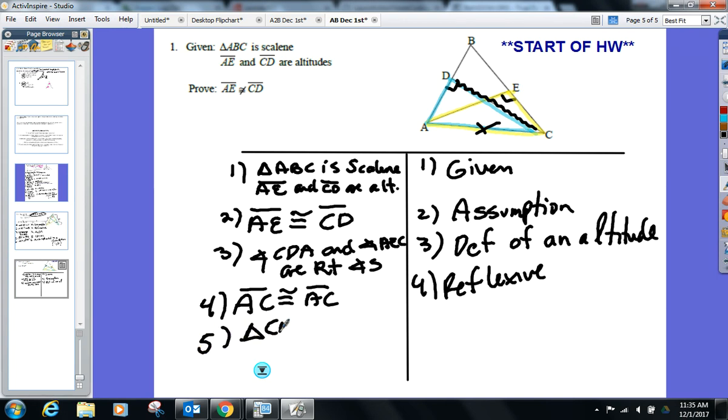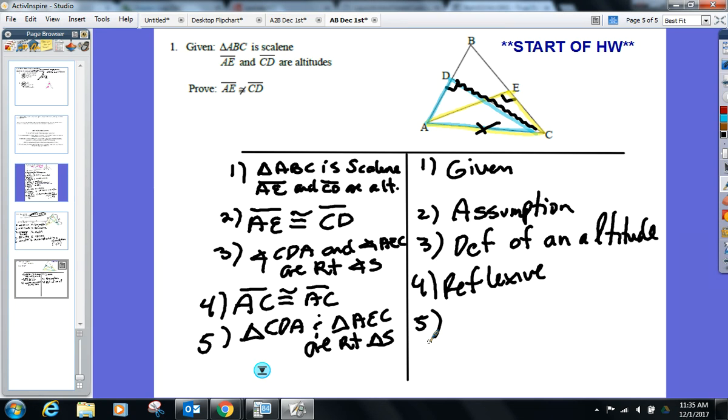Triangle CDA and triangle AEC. Yep. What do you mean? The triangles are congruent, Cameron? You could say it. Go ahead. But in HL, I don't need the right angles to be congruent.